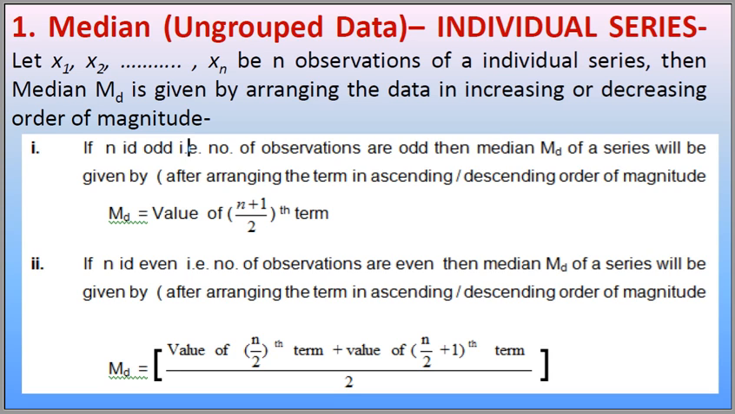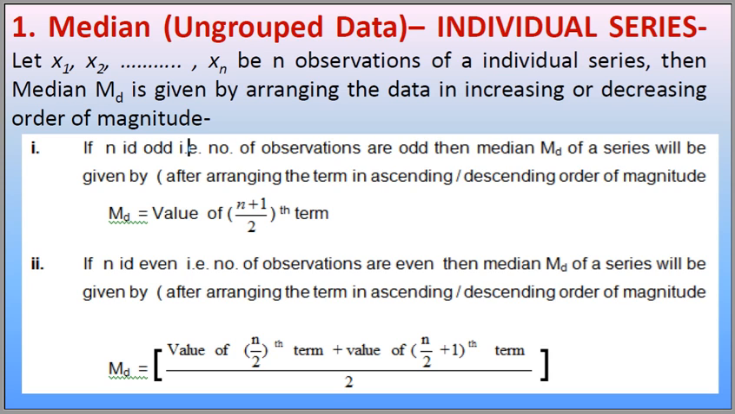Median for ungrouped data in case of individual series. Let x1, x2 up to xn be observations of an individual series. Then the median MD is given by arranging the data in either increasing or decreasing order of magnitude. There are two situations that arise. First, if the number of observations is odd.